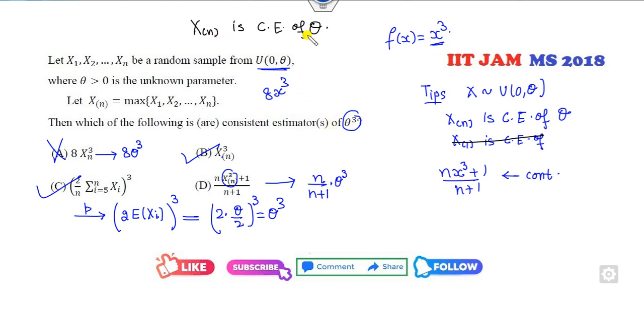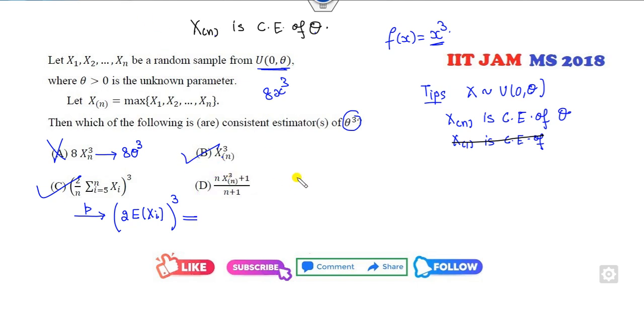If Xn is the consistent estimator of theta, then this is also a consistent estimator. No, you can't say that directly, so I can check by definition. If I find the expected value of this, n over n plus 1 is outside, and the expected value of x cube is here, so it is not unbiased. But just wait, this is a consistent estimator.